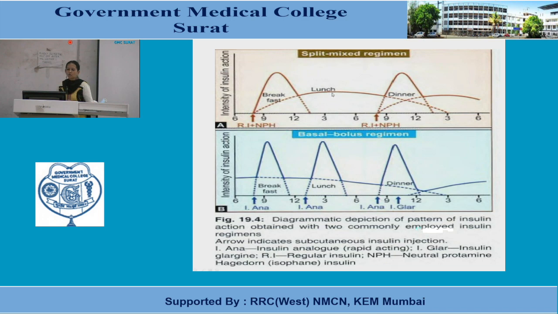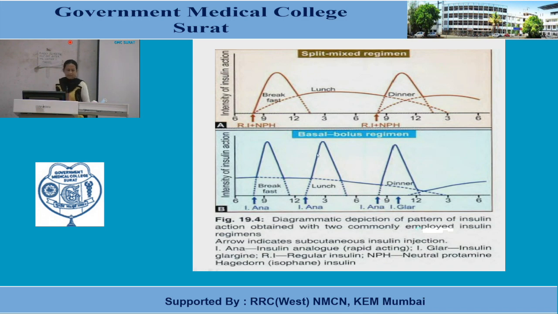Post lunch mediated glycemia is not controlled with it. Again, it is repeated just before dinner. It will take care of dinner mediated glycemia. So you can see here, the action will start from here. It will remain for a longer period, which is the reason for late postprandial hypoglycemia.